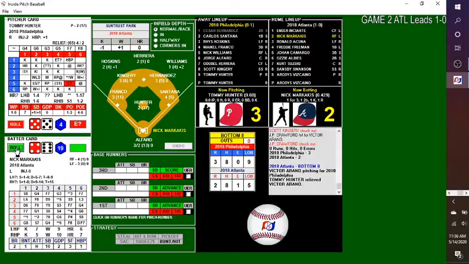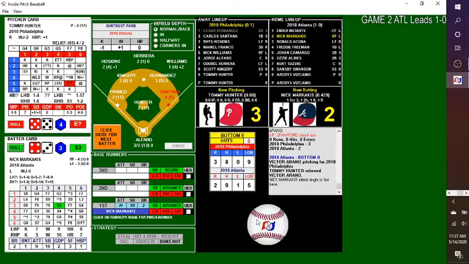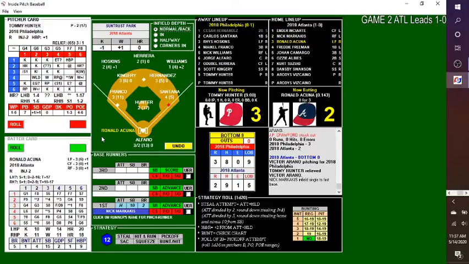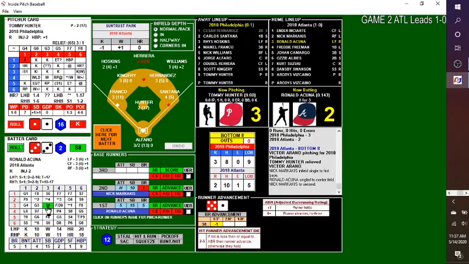Error check, so we'll see who we're testing. On an error check, I would hit it at third base if you can. 4-3. This one, hit at Carlos Santana. It's past him, so cleanly, no error, and Markakis is on. Go-ahead run at the plate, and Ronald Acuna looking for his first hit. He went yard in game 1 yesterday. Pitch by Hunter. No strikeout. See what Acuna does. And this one, shallow center field for a single.